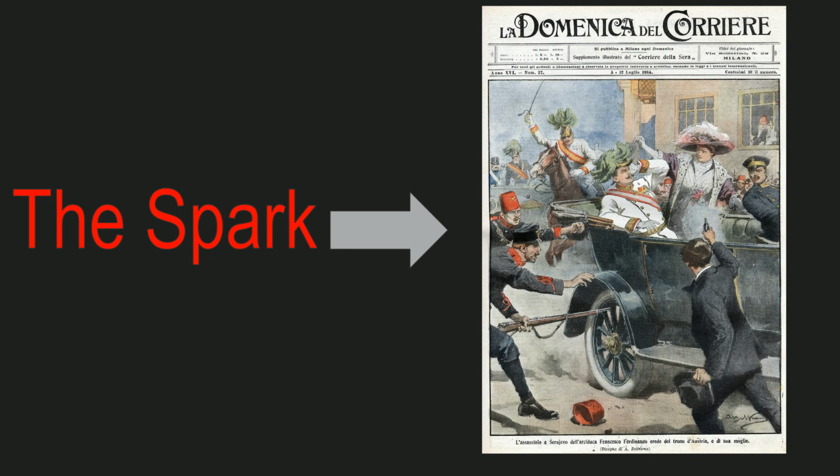So this is the trigger or the spark that starts the war, the assassination of Archduke Ferdinand and his wife Sophie in Sarajevo. That's going to do it for this lesson.